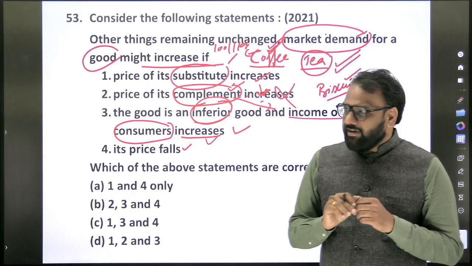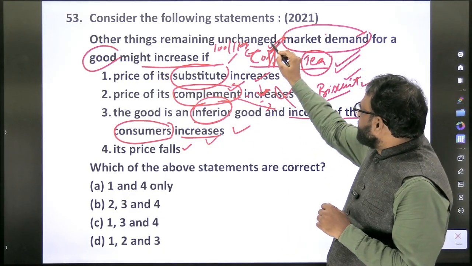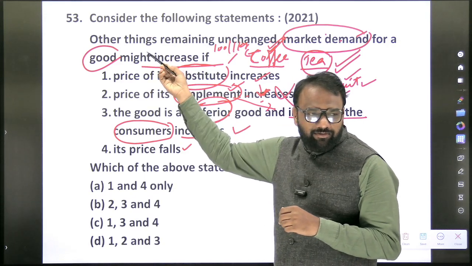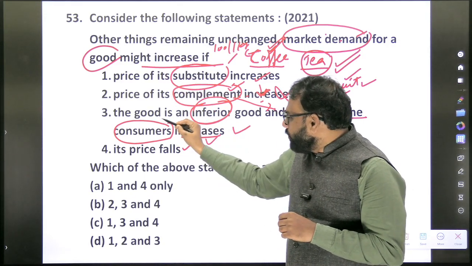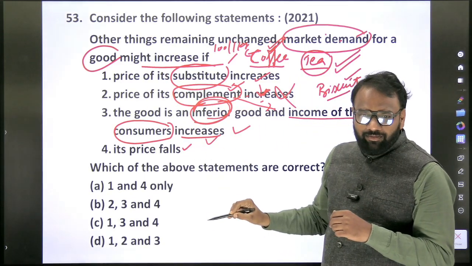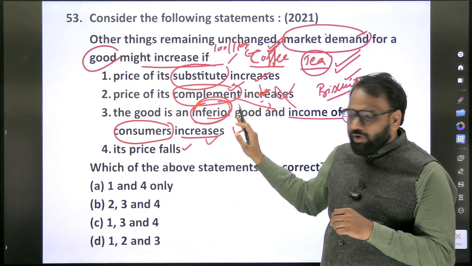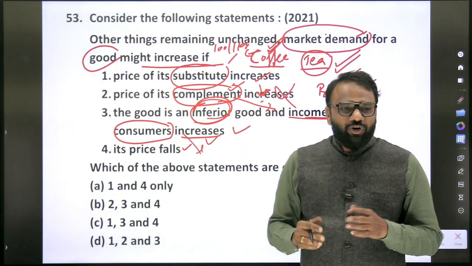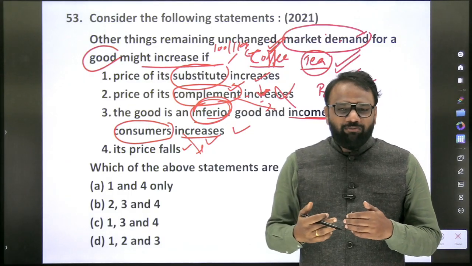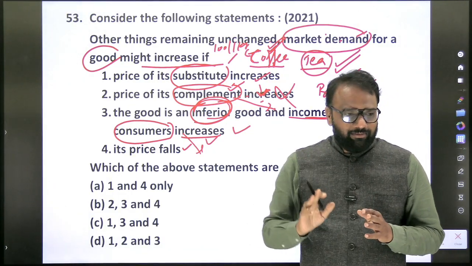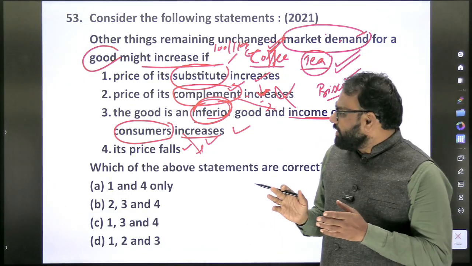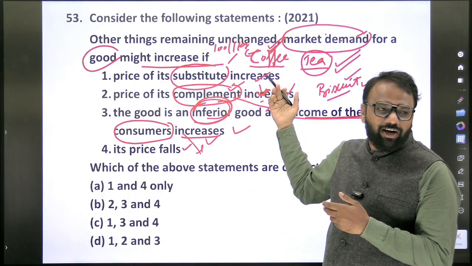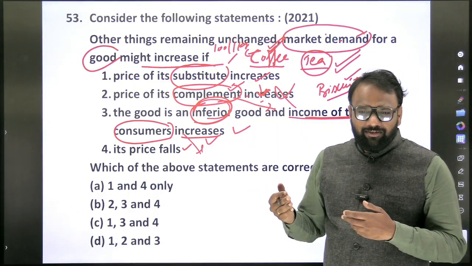Market demand for coffee increases if coffee is an inferior good and the income of the consumer rises. A person who is getting 1 lakh rupees income per month now has a salary of 2 lakh. In such a case, will the coffee demand increase or will tea's demand increase?